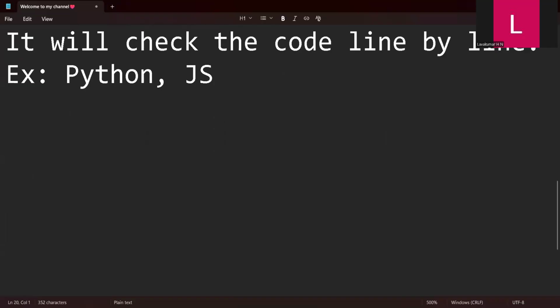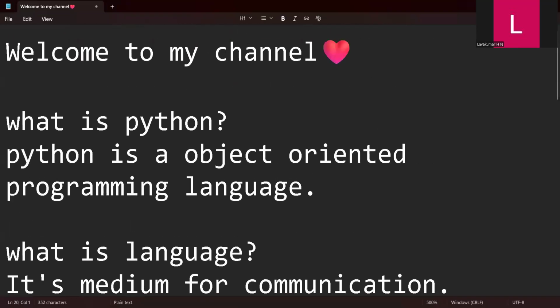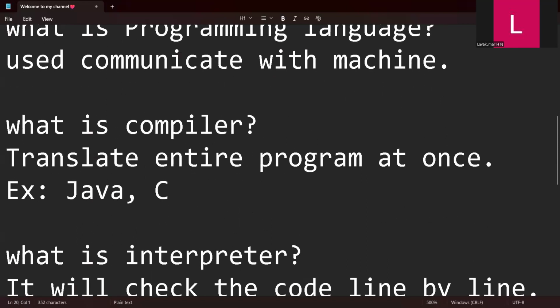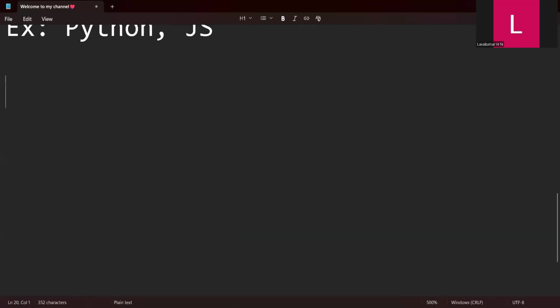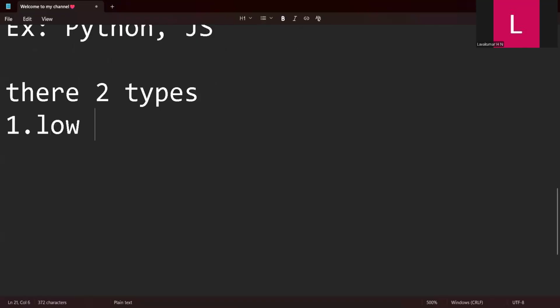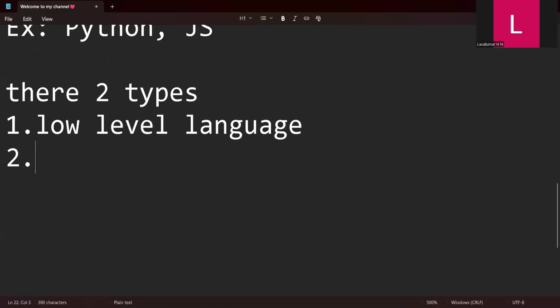Now I will cover what high level and low level languages are. You got to know about what is language, what is programming language, what is compiler and what is interpreter. Now, another thing is that there are two types of languages. One is low level language or machine language. The second one is high level language.